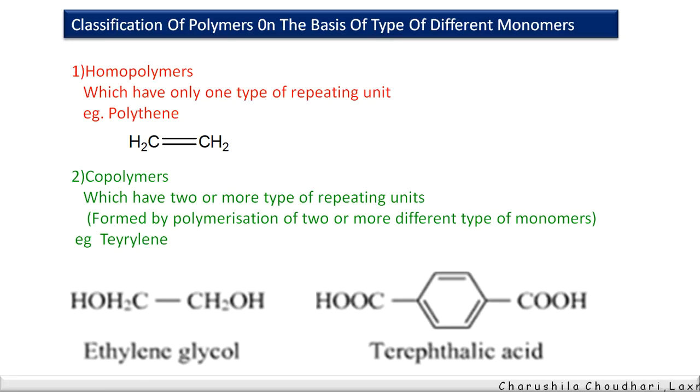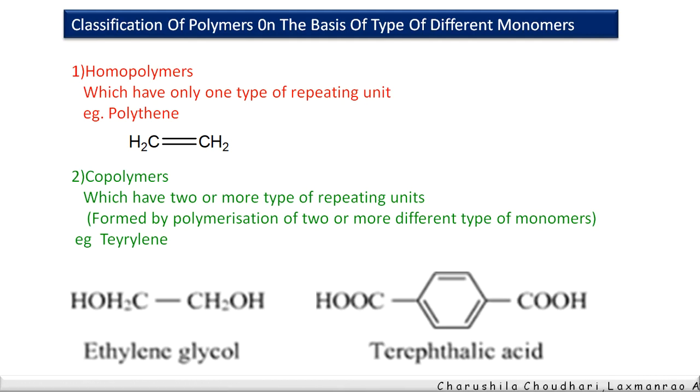Next type of classification is based on the type of different monomers. It depends on how many monomers we are using for the formation of polymers. If you have only one type of repeating unit in the formation of polymer, these are called homopolymers. Polythene, polystyrene, and polyvinyl chloride are examples for homopolymers. For polythene, only one monomer is required, that is ethene.